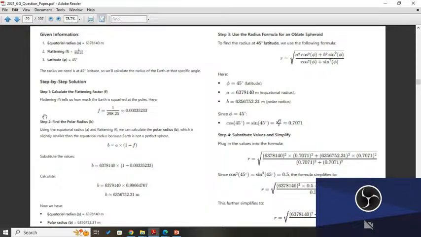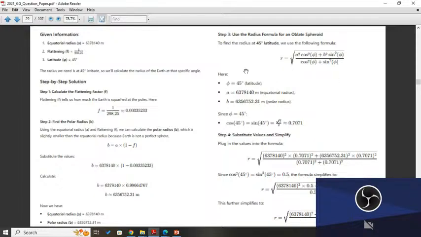F we have calculated, and a is given, this is the equatorial radius which is given here. So the polar radius b is equal to a times 1 minus f, and finally we got this. Okay, now we have the equatorial radius and the polar radius. So use the radius formula for an oblate spheroid.